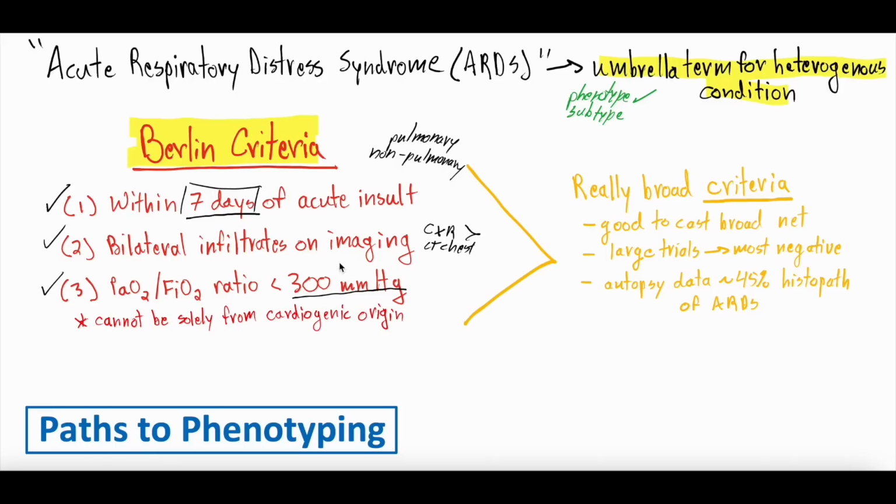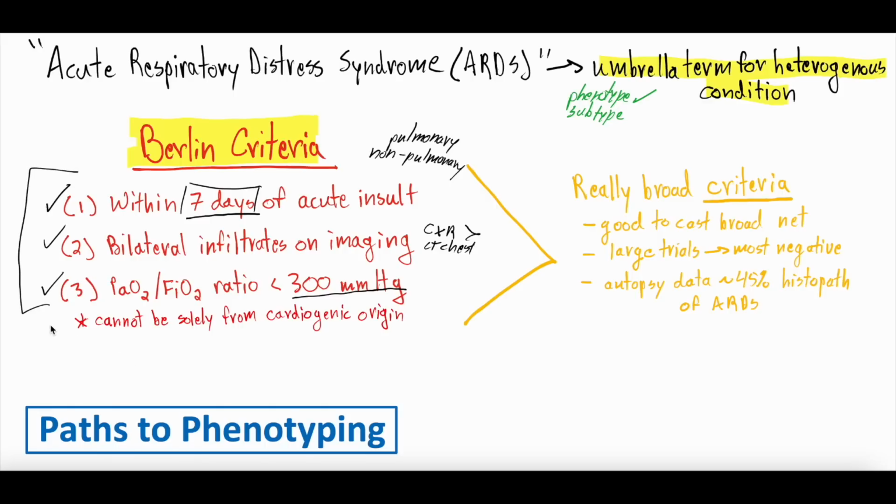Again, definitely check out our basics of ARDS if some of this is confusing. P to F ratios are the amount of dissolved arterial oxygen on an arterial blood gas, the PaO2, divided by the FiO2, or the fraction of inspired oxygen that you have them on. Let's say they're on an FiO2 of 80% on the ventilator, right? And their PaO2 is 100. You would do the 100 divided by 80. You make the 80 a decimal, so it'd be 0.8, and then you'd get whatever 100 divided by 0.8 is, 120 or something like that, so less than 300. So these are the three main criteria here.